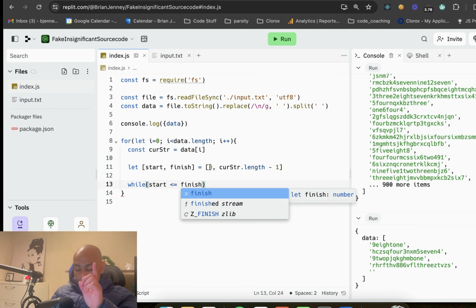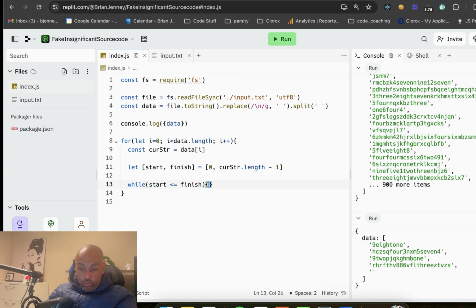So for example, if you go 0 and you go 1, and the length is, let's say, 3, and you go 2, and then eventually they'll both end at 2 or something like that, and you say, okay, we're done. We can't keep going, or else we'll be in a bad spot. So that's one thing that I know we'll have to do to prevent us having a forever loop. So while the start is less than or equal to the finish, we'll do some stuff.